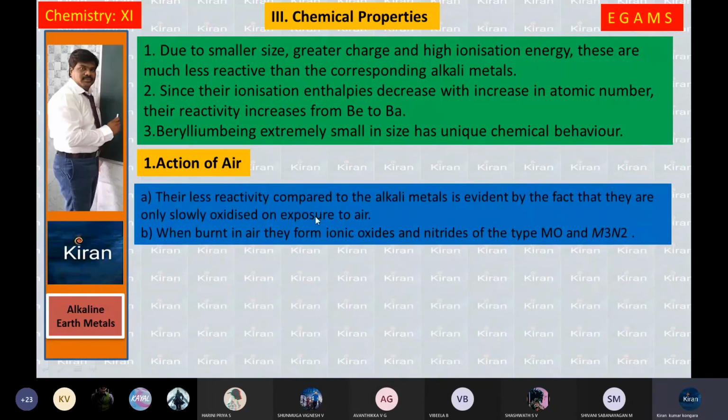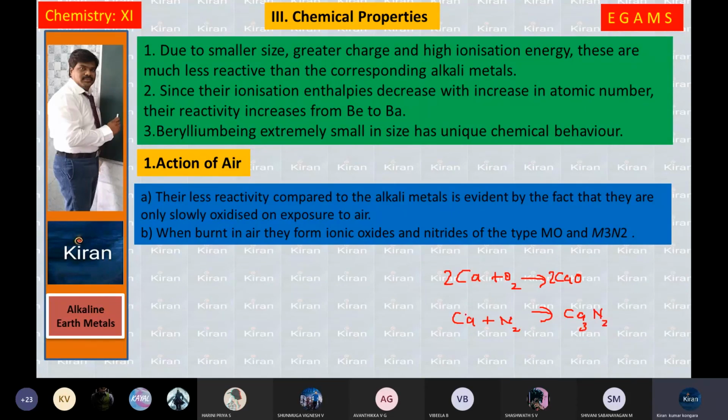So the less reactive compared to the alkali metals is evident by the fact that they are slowly oxidized on exposure to air. When burnt in air, they form ionic oxides and nitrides of type MO formula and M3N2. So when it reacts with oxygen, it forms metal oxides, and with nitrogen, metal nitrides. For example, calcium reacts with oxygen in the presence of atmospheric air to give calcium oxide, CaO, 2 moles. And the same way when calcium reacts with nitrogen, you will get calcium nitride, Ca3N2.